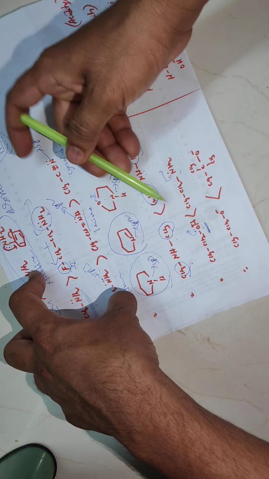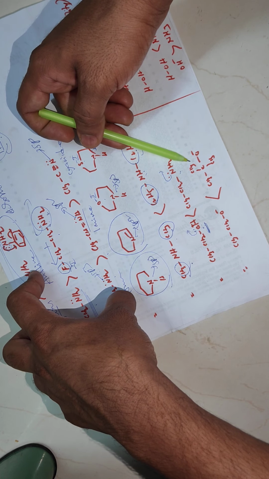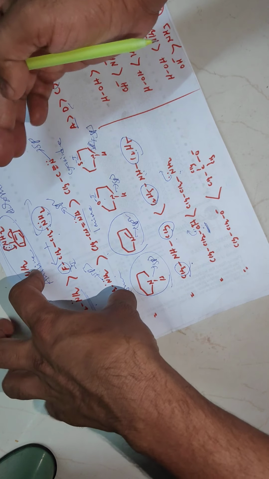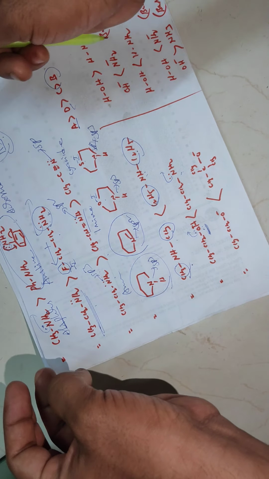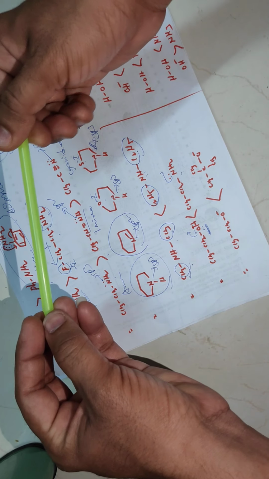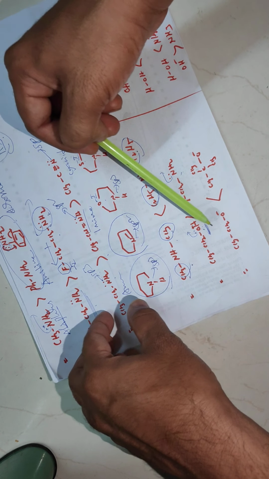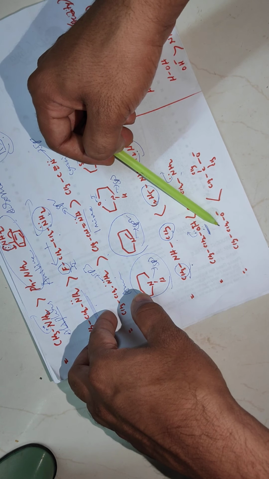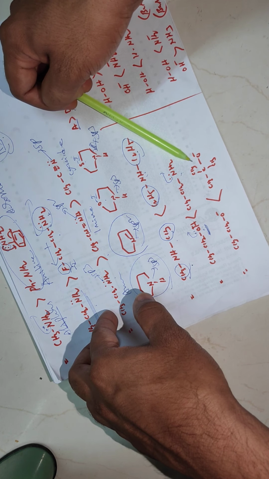Now here, ethoxide ion and tertiary butoxide ion. We already discussed tertiary butyl alcohol and ethyl alcohol. Ethyl alcohol is the more acidic compound. The conjugate base of ethyl alcohol is ethoxide ion and the conjugate base of tertiary butyl alcohol is tertiary butoxide ion.